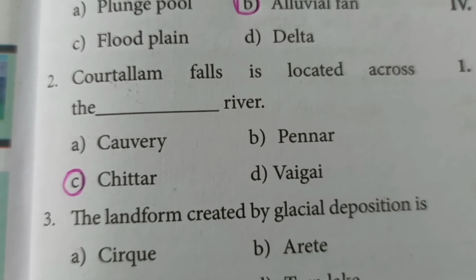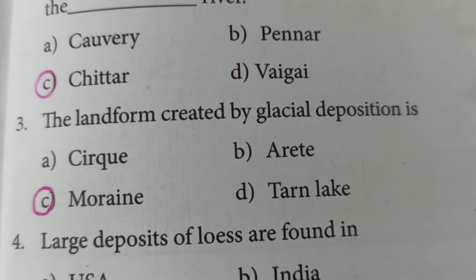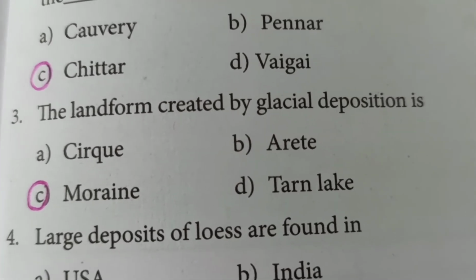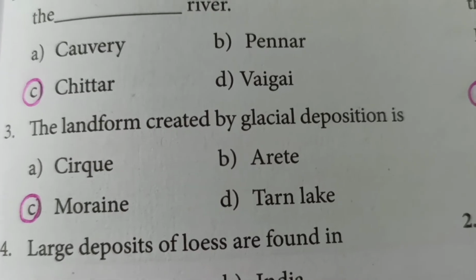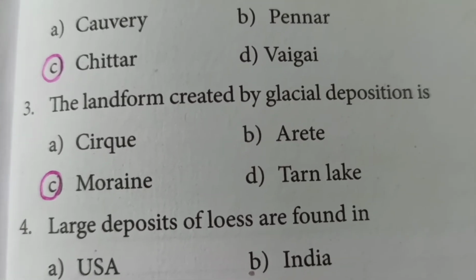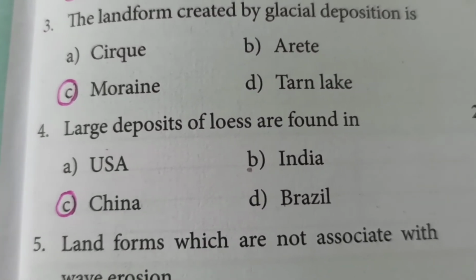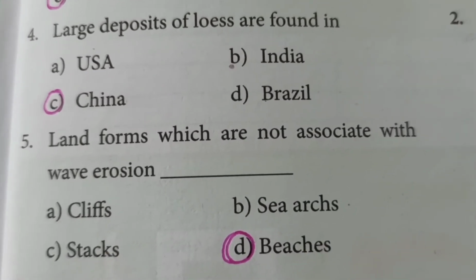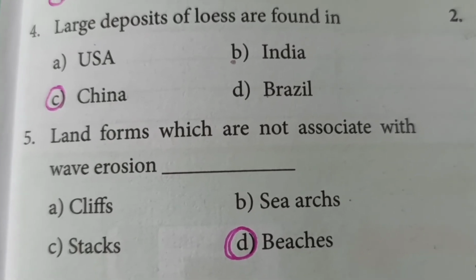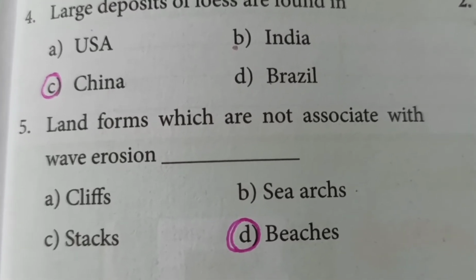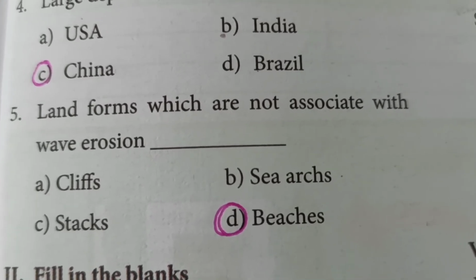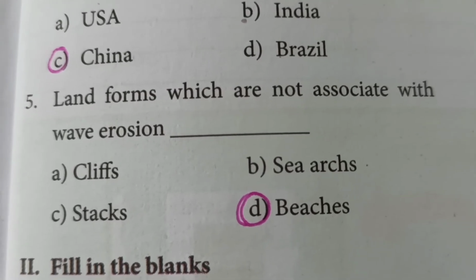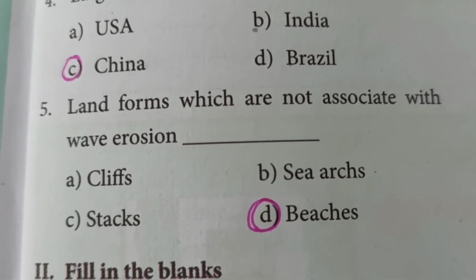It is across Chittar. Third one, the landform created by glacial deposition is moraine. All the others are due to erosion. Fourth one, large deposits of loess are found in China. Fifth question, landforms which are not associated with wave erosion. That is, all the four belong to the waves, but beaches are the ones which are formed by the depositional action.